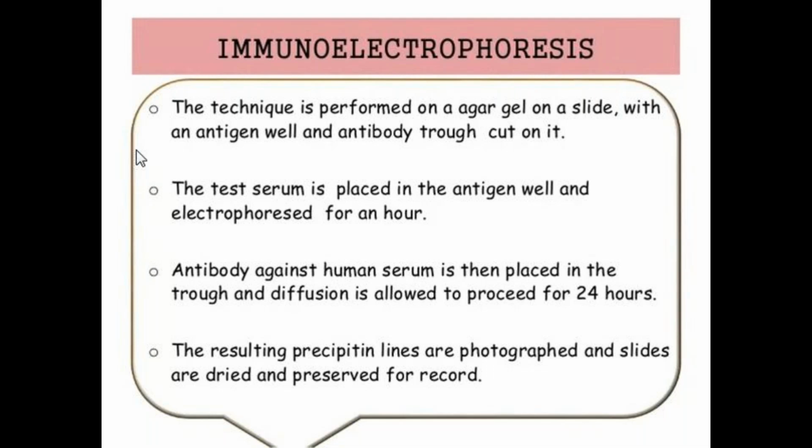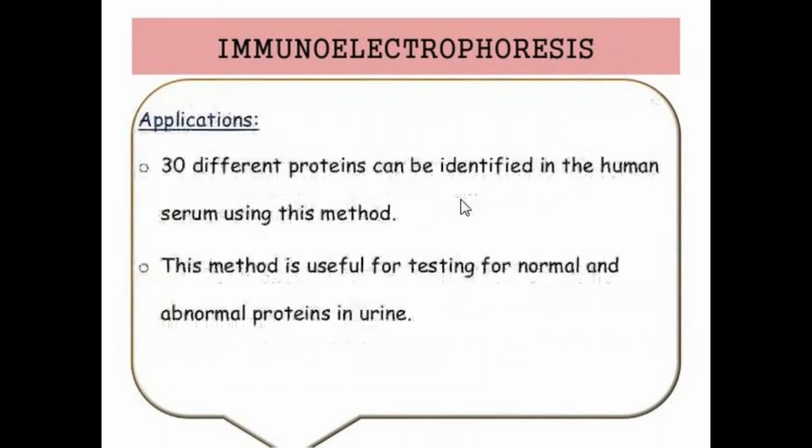The test serum, the antigen, is placed in the antigen well. Against that, antibodies are placed in the trough and diffusion is allowed to proceed for 24 hours. Then the resulting precipitin lines are observed. That is the immunoelectrophoresis process.